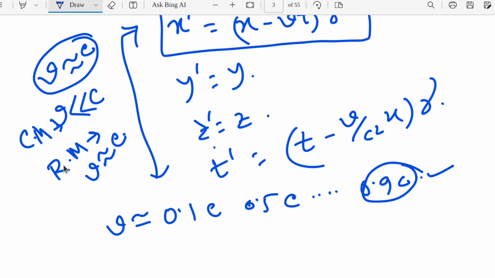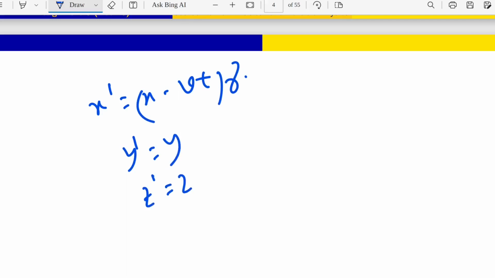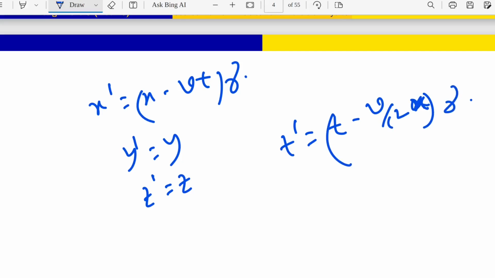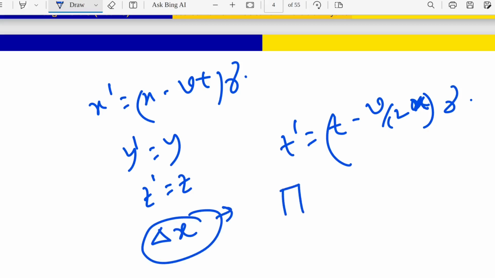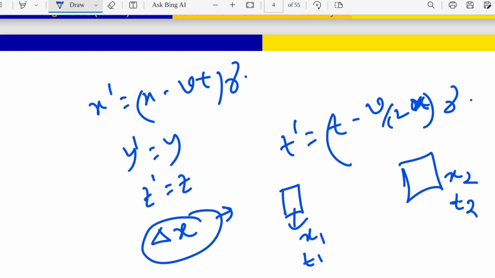Now what is the question telling? If I write here x prime equals x into gamma, then what will be the value of delta x? Delta x means, let's say one event is at x1 and at t1 in one frame, and another event is at x2 position and at time t2 in the same frame.